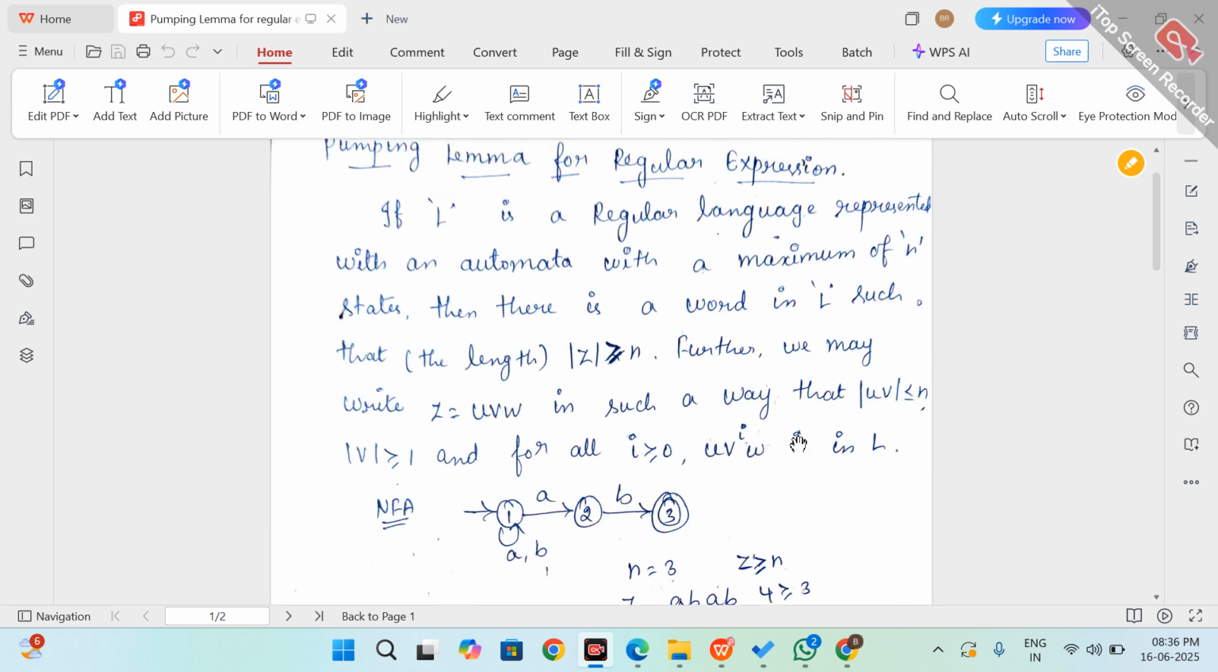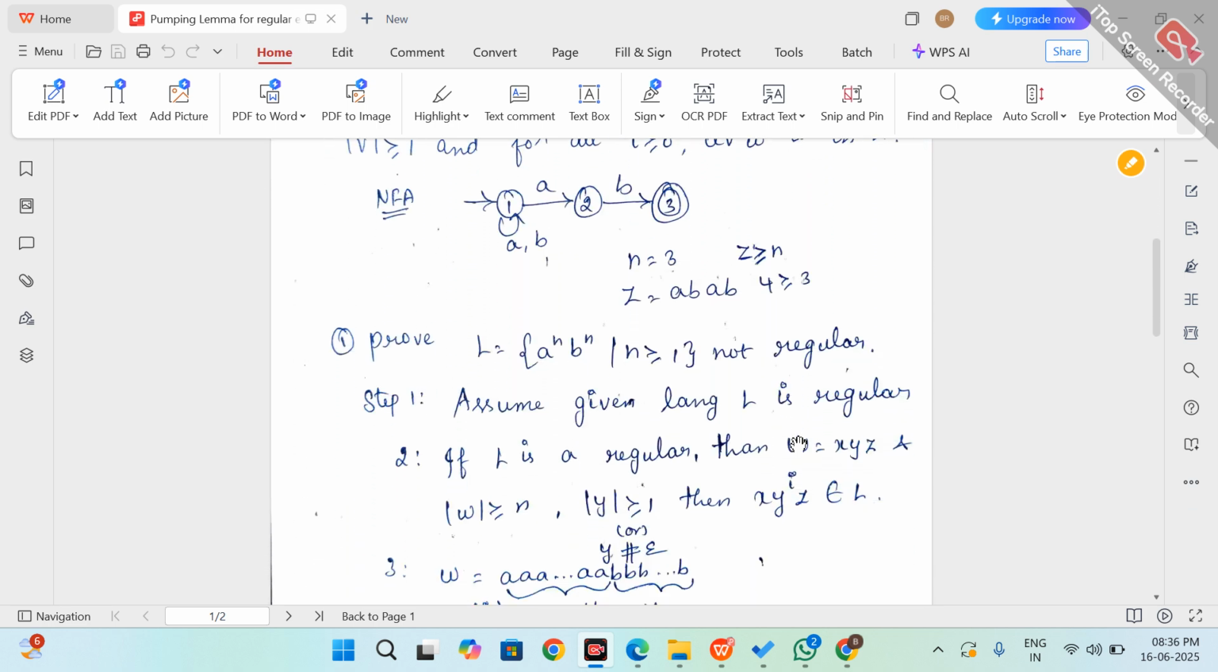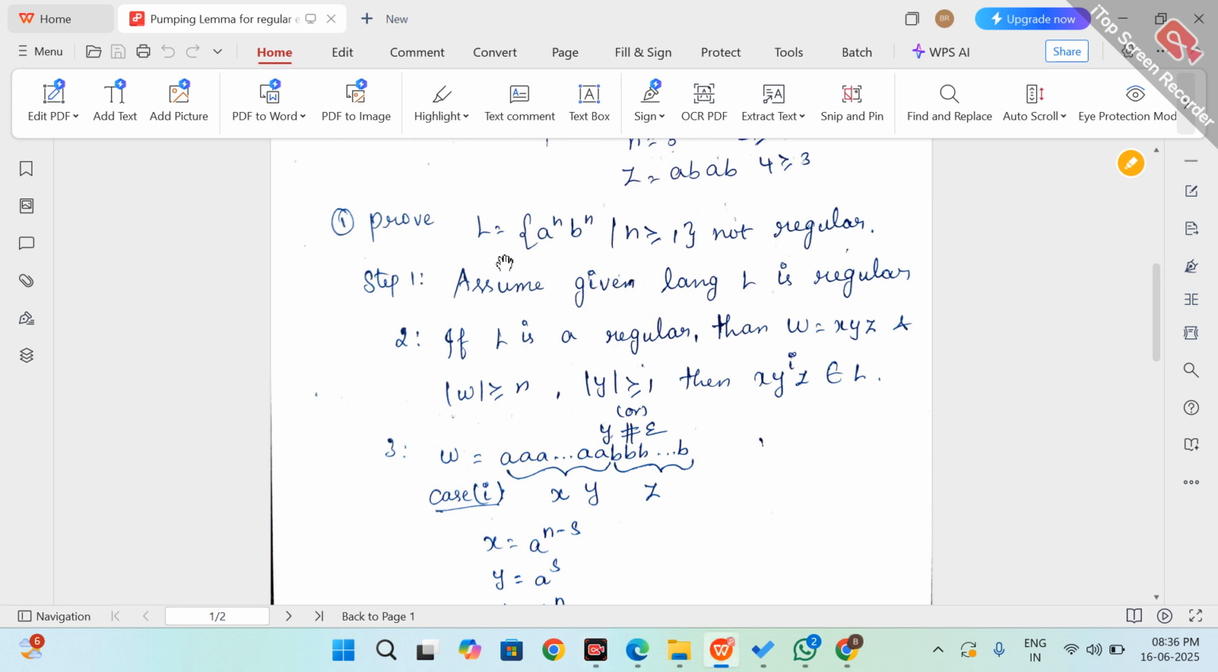So here there is one example for this pumping lemma. The language we are taking is L equal to a to the power n, b to the power n, where n is greater than or equal to 1. We have to prove it is not regular. If you want to prove it is not regular, we are going to prove it by contradiction. So first we assume the given language L is regular. That is the first step.